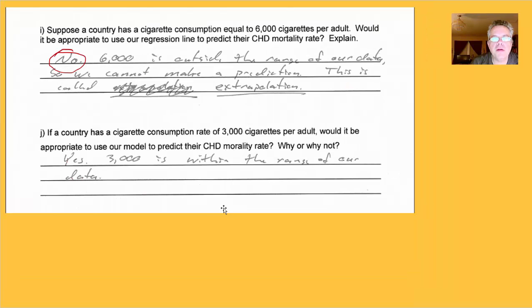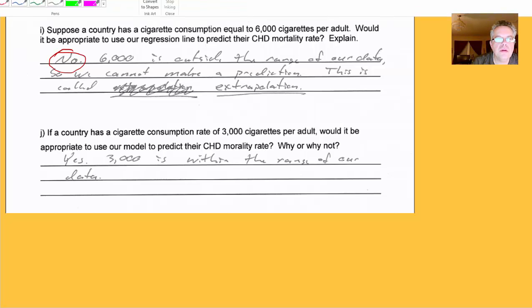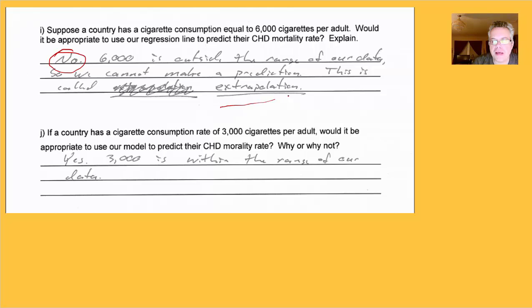So let me come back here. 6,000 is outside of the range of our data, so we can't use it to make a prediction. When you try to make a prediction that's outside of the range of the data, that's called extrapolation. So that's a no-no in stats. We can only make predictions based on values that are close to the data values we have.